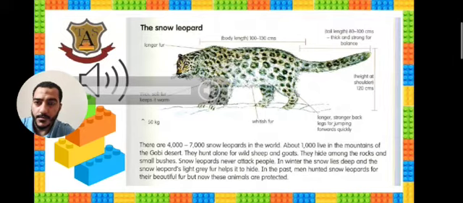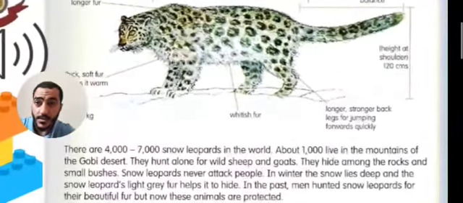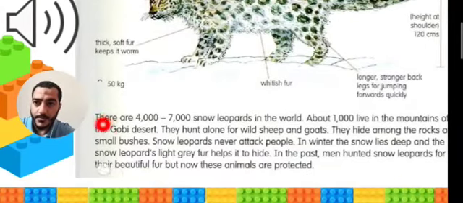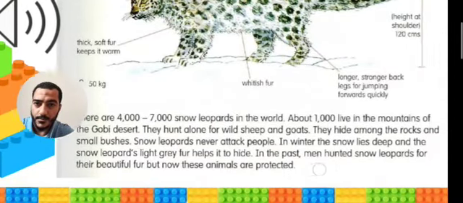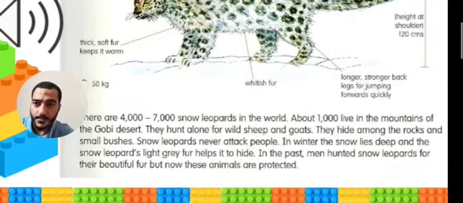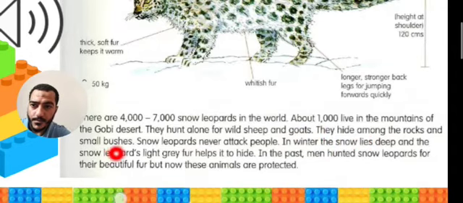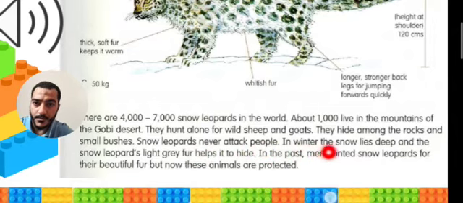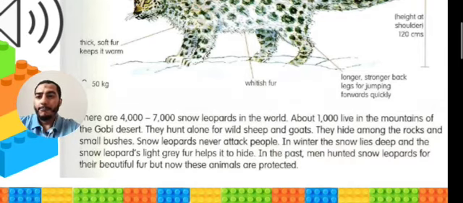The snow leopard. There are 4,000 to 7,000 snow leopards in the world. About 1,000 live in the mountains of the Gobi Desert. They hunt alone for wild sheep and goats. They hide among the rocks and small bushes. Snow leopards never attack people. In winter, the snow lies deep, and the snow leopard's light grey fur helps it to hide. In the past, men hunted snow leopards for their beautiful fur, but now these animals are protected.